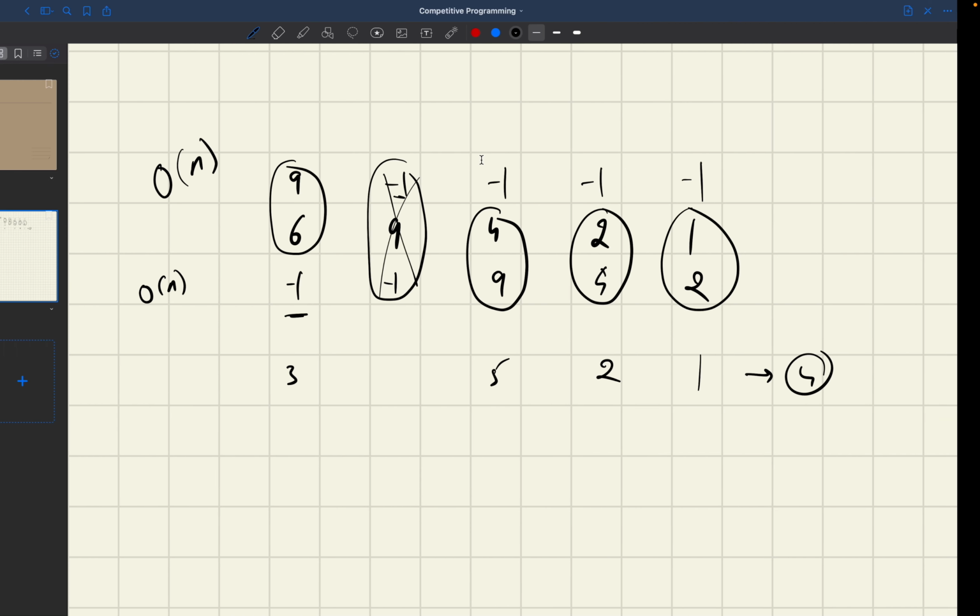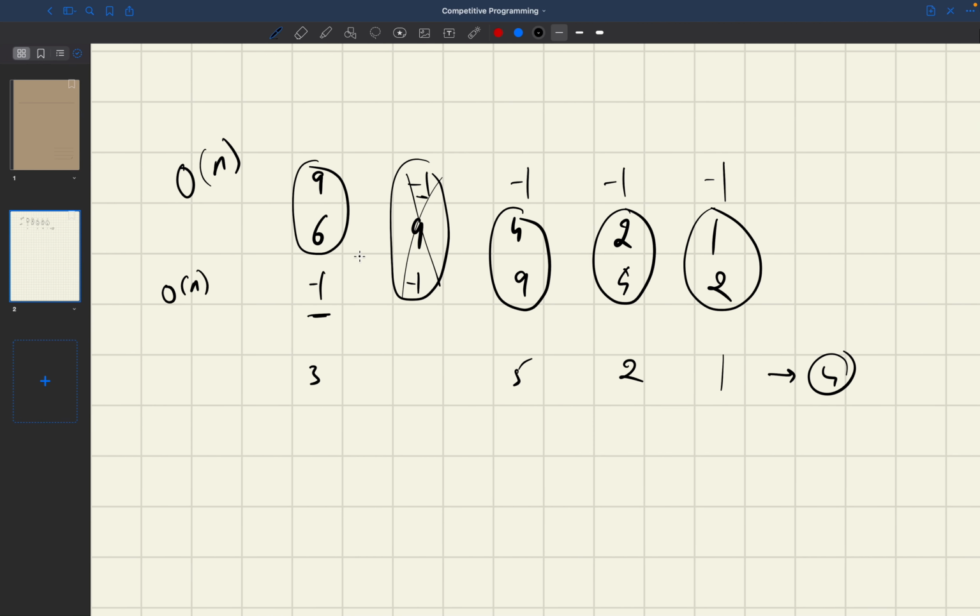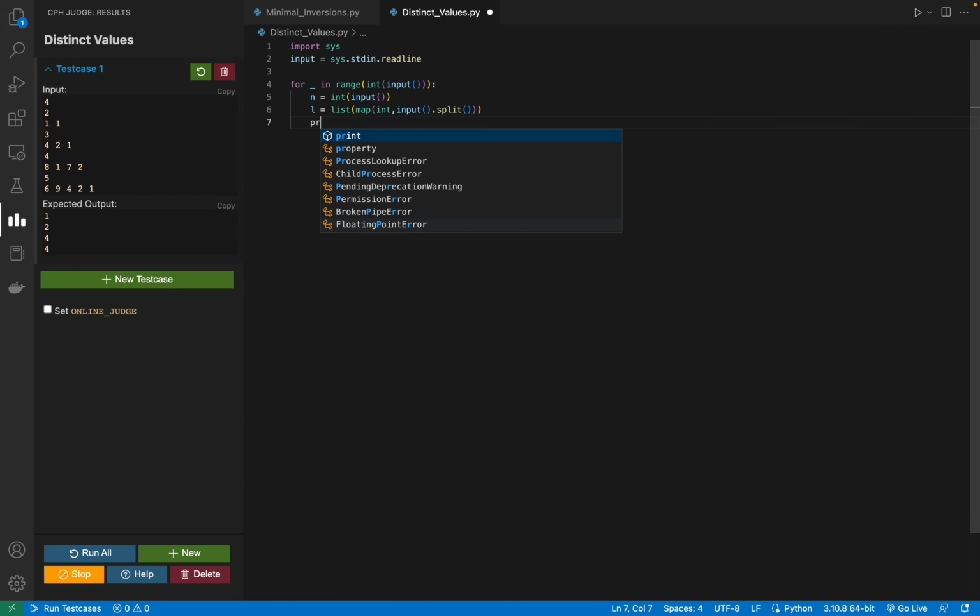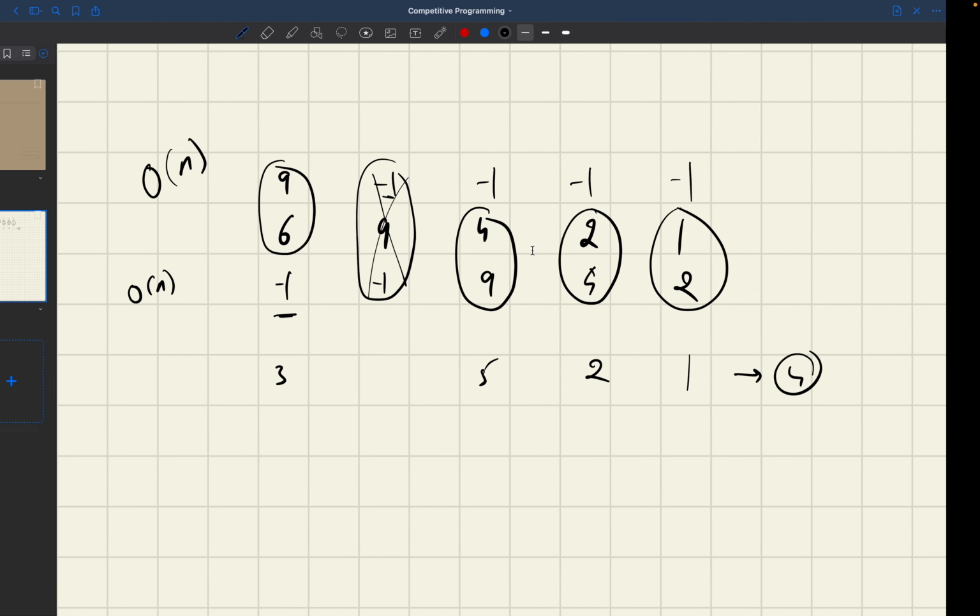Next I have to check for the number of beautiful values. First I have to check for the next maximum and the previous maximum. So I will make a previous, which is initially -1 times n, and I also have to find the next maximum, so next is equal to -1 times n initially.